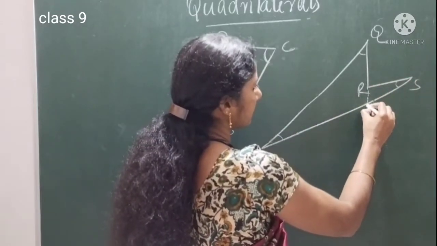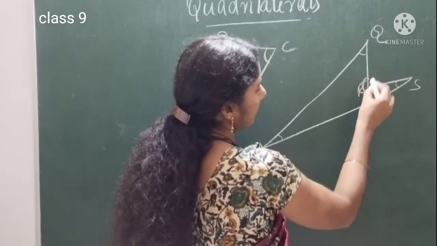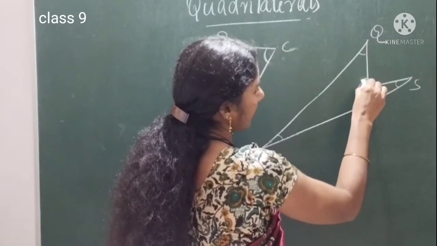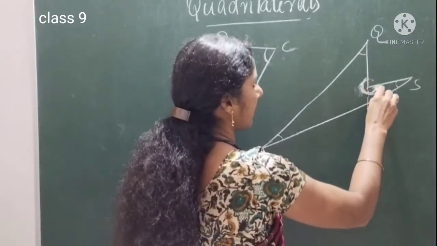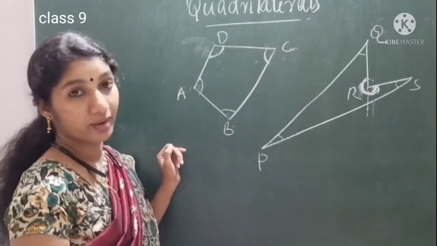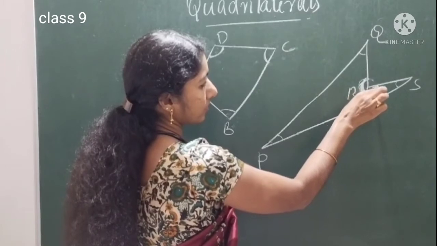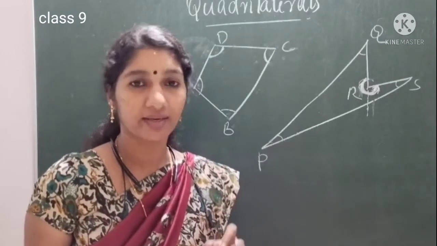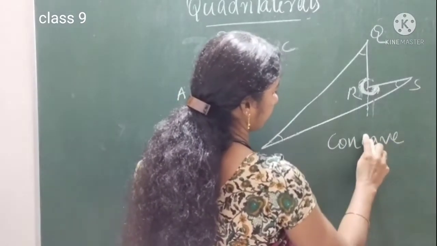What about this angle? Inside angle only we are looking. See, when we are drawing straight line up to here, this line RQ and RS, the angle is this one. This angle is the fourth angle. Angle R. Angle R is this one, which I marked. From here the angle starts. So up to here it is 180. So this is more than 180. So if any one angle is more than 180 in a quadrilateral, we will call this quadrilateral as concave quadrilateral.